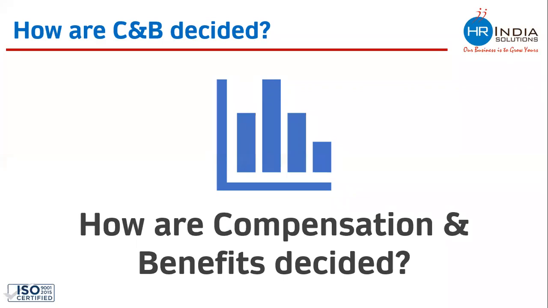The word salary is normally used for all payments which are paid to the management cadre of employees, and the word wages is normally used for all payments which are paid to workers. So management people get salary and workers get wages. Let's try to understand how salaries are decided.